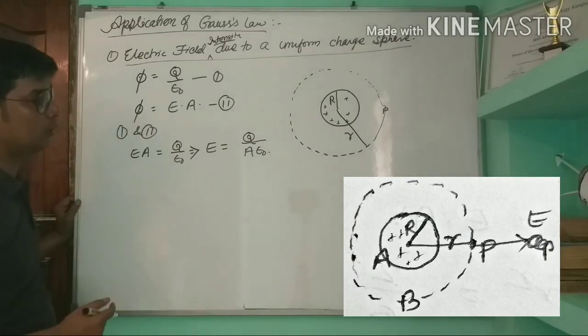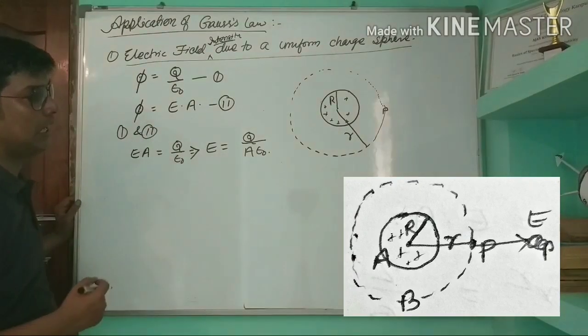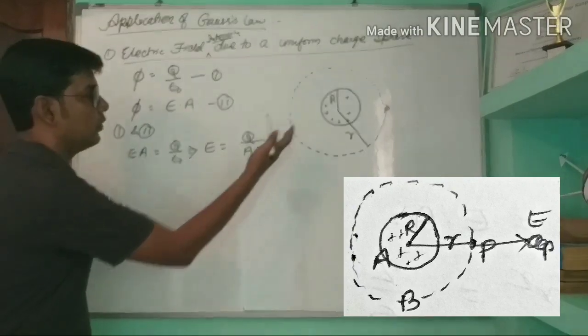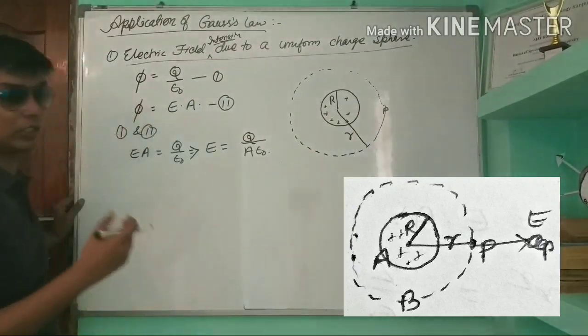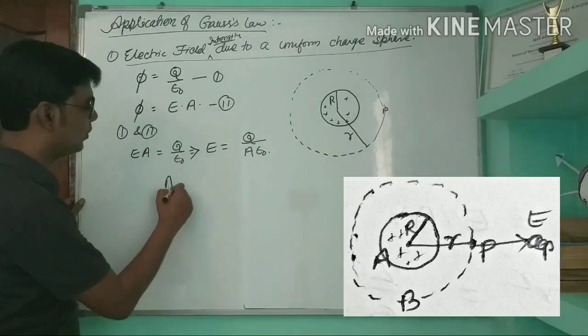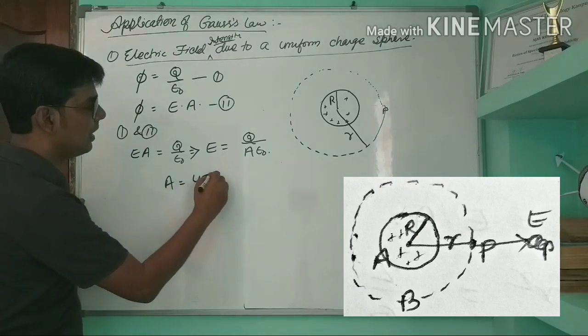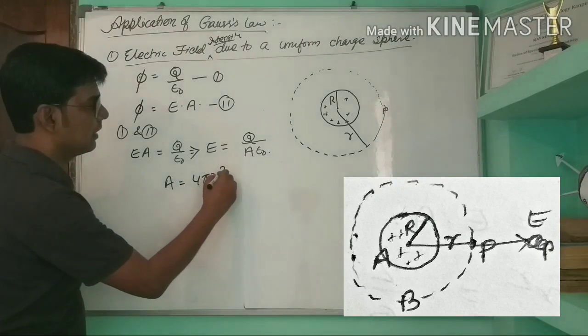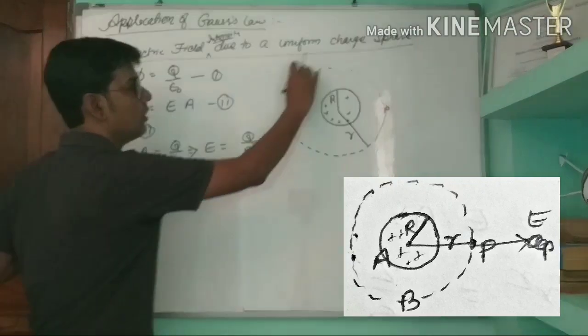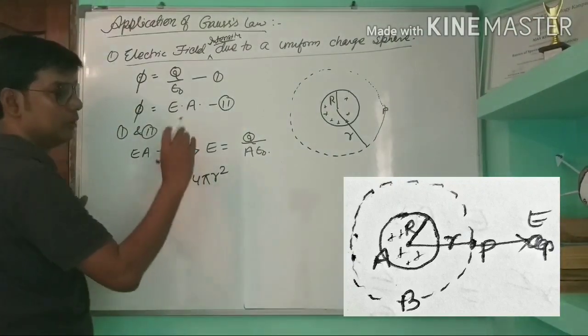Now here the total charge is Q and the surface area of the sphere, the Gaussian surface, A is equal to how much? 4 pi r square. The total surface area of a sphere is 4 pi r square.